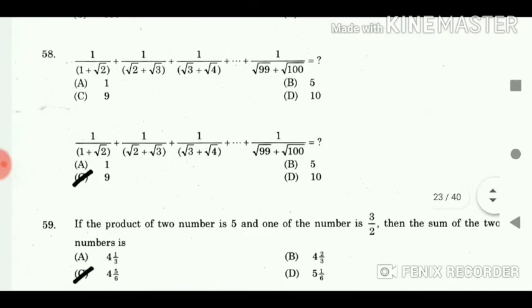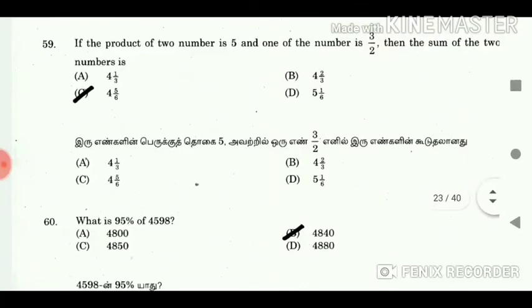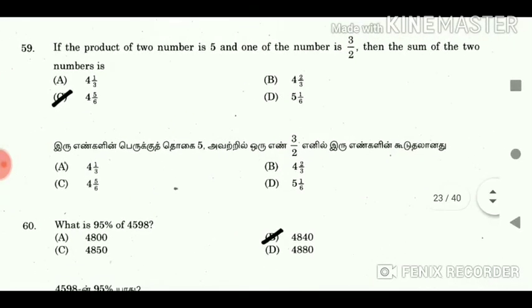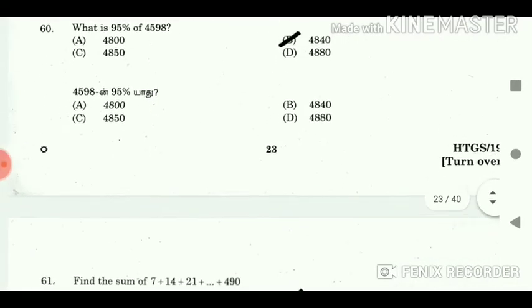57. Find the sum of the arithmetic series. Answer 800. 58. Answer 9. 59. If the product of two numbers is 5 and one of the numbers is 3/2, then the sum of the two numbers is 4 5/6. 60. What is 95% of 4598? Answer 4840.